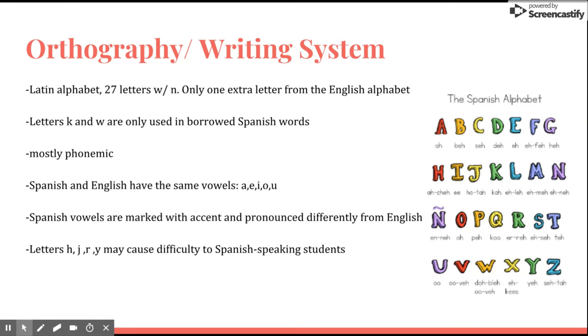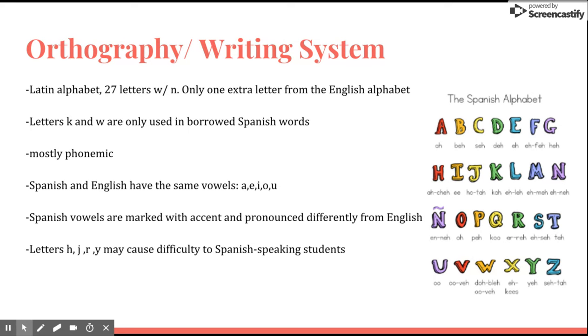The Spanish alphabet comes from the Latin alphabet. There are 27 letters with the addition of the letter Ñ. Therefore, the two alphabets are distinguished by one letter in Spanish. The letters K and W are only used in Spanish words that were loaned from other languages. The Spanish alphabet is mostly phonemic, meaning that it is easy to pronounce letters and words based on the phonemic spelling. Spanish has the same 5 vowels as English.